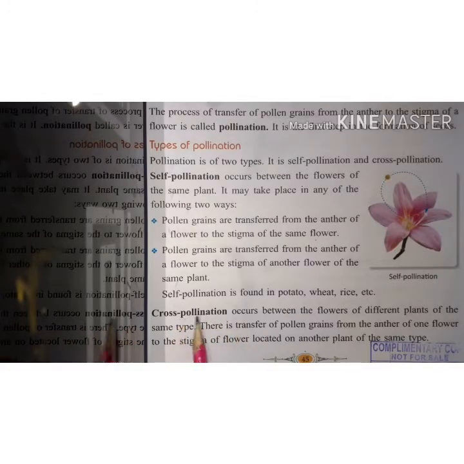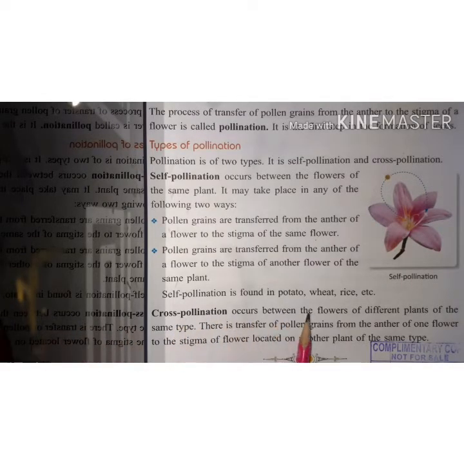The first way is that pollen grains are transferred from the anther of a flower to the stigma of the same flower. Or pollen grains are transferred from the anther of a flower to the stigma of another flower of the same plant. Plants in which self-pollination occurs are potato, wheat, rice, etc. Now come to cross-pollination.